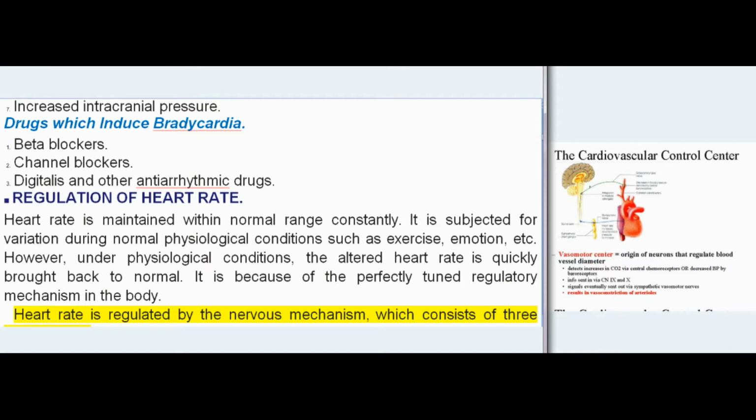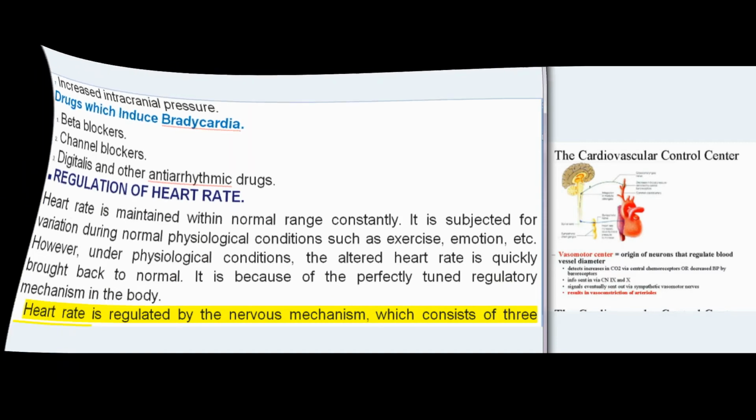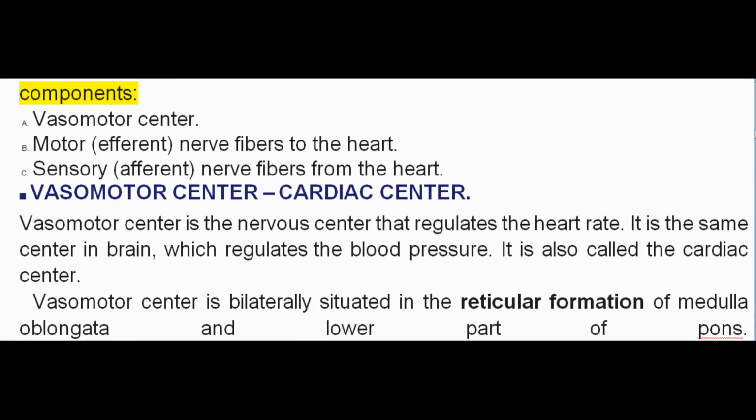Regulation of heart rate. Heart rate is maintained within normal range constantly. It is subjected to variation during normal physiological conditions such as exercise, emotion, etc. However, under physiological conditions, the altered heart rate is quickly brought back to normal. It is because of the perfectly tuned regulatory mechanism in the body. Heart rate is regulated by the nervous mechanism, which consists of three components: vasomotor center,